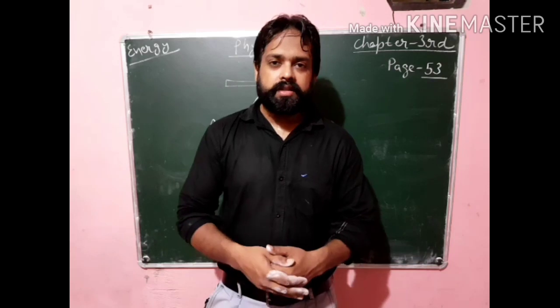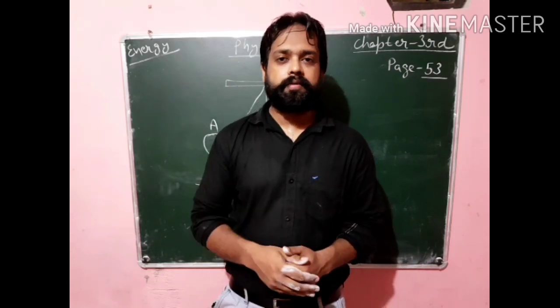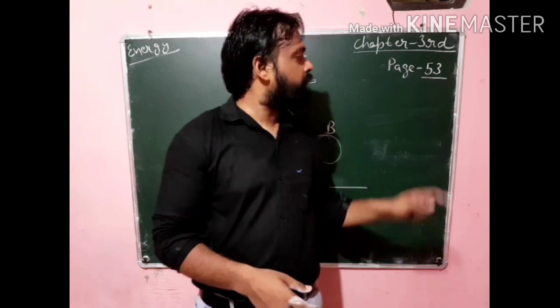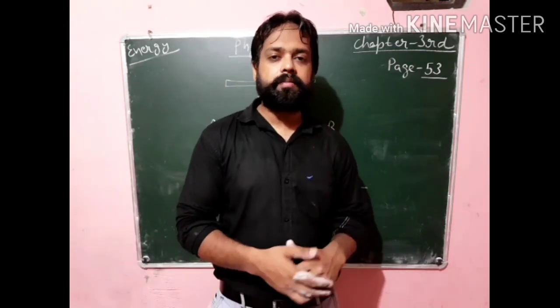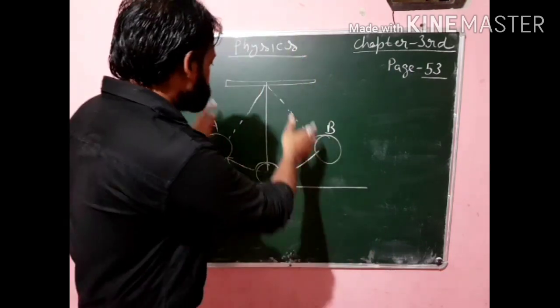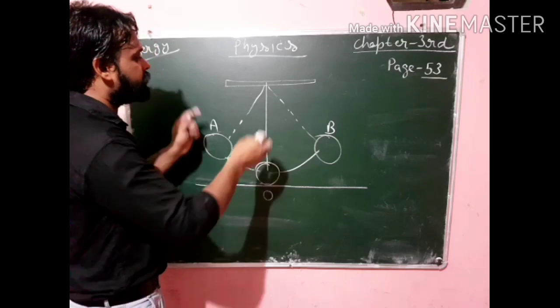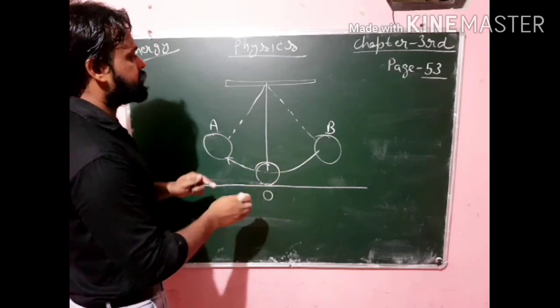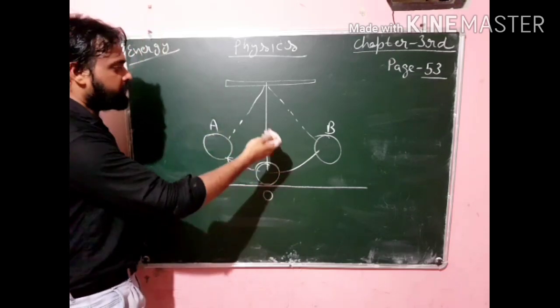All these concepts and examples which I have explained, and the law of conservation of energy and its definition, are all given on your page number 53. Also on this same page, the example of the pendulum is given. With the help of the pendulum example, the same concept, the law of conservation of energy, is explained again. So I will also explain this one.